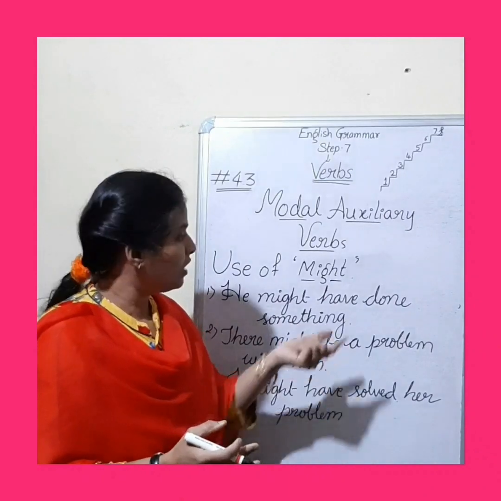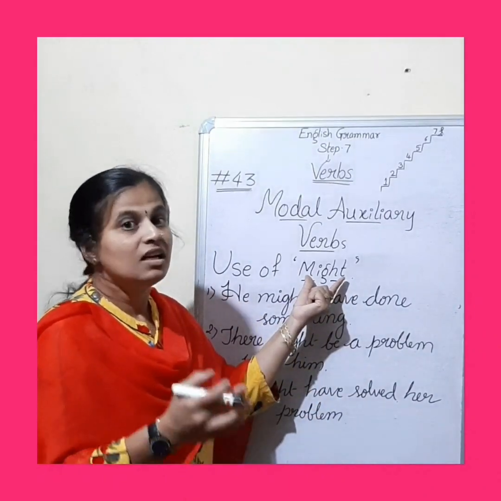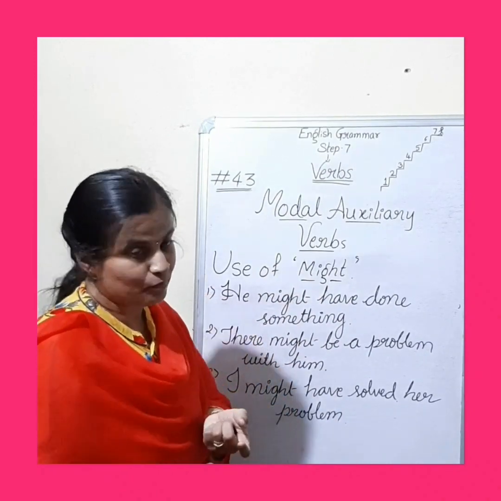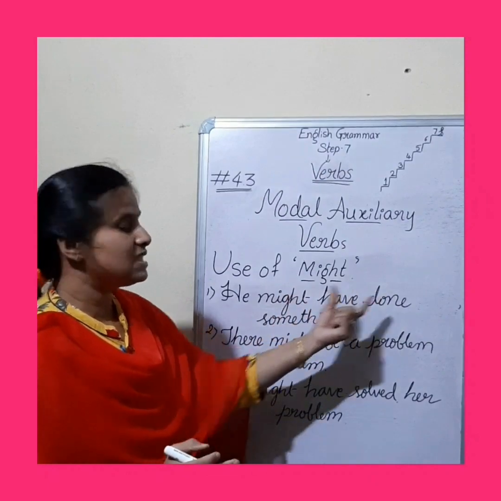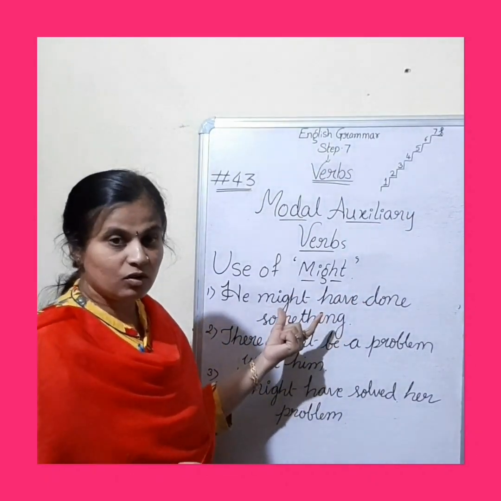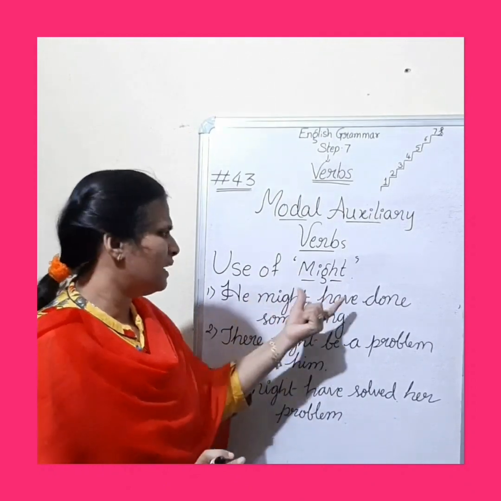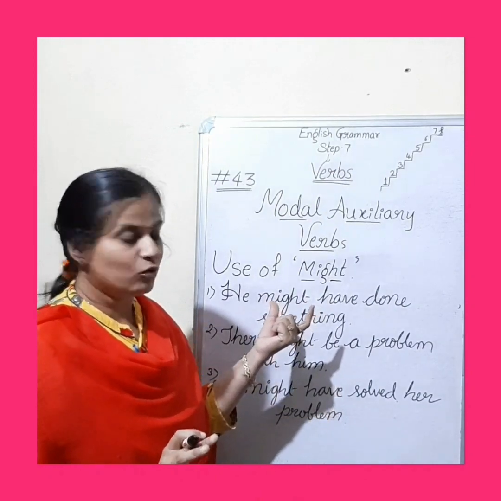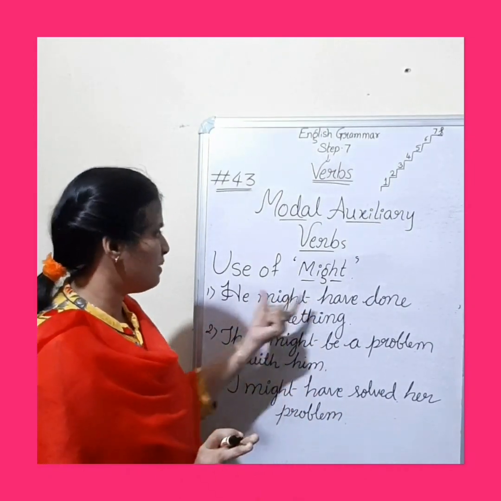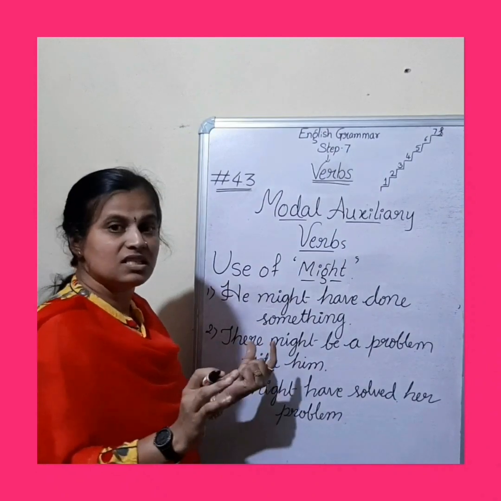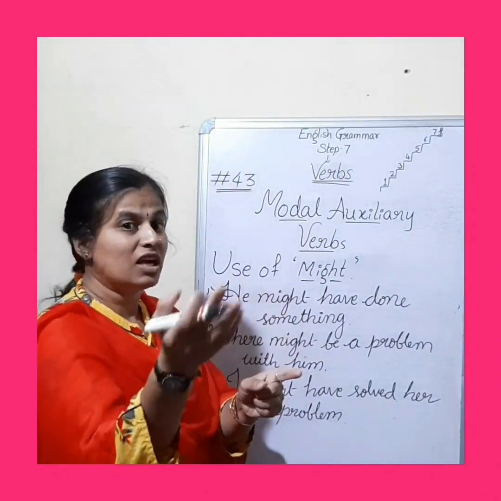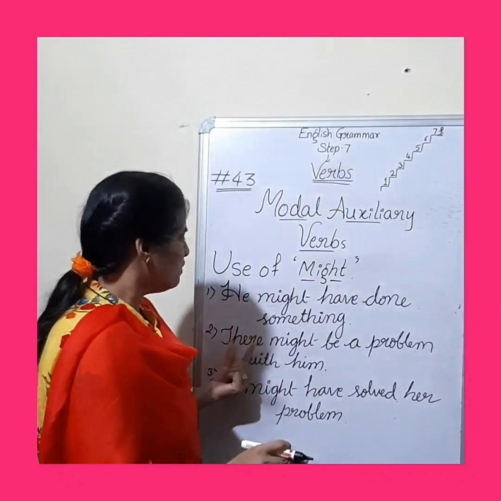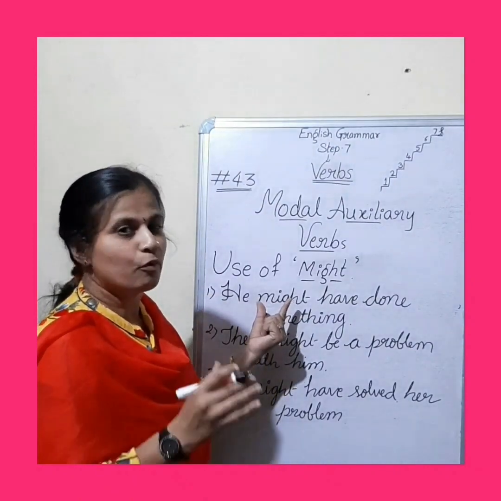Now let's have a look over how this might has to be used in sentences. This is used for expressing probabilities as well as possibilities. We can say he might have done something. उसने कुछ किया होगा. तब जाके उसे punishment मिला है. So he might have made a mistake. He might have troubled someone. For that sake he is getting the punishment. Or else you can say अगर वो कुछ करता तो शायद बच जाता. Fine. So he might have done something to save himself. So might is used for the sake of possibilities, probabilities.